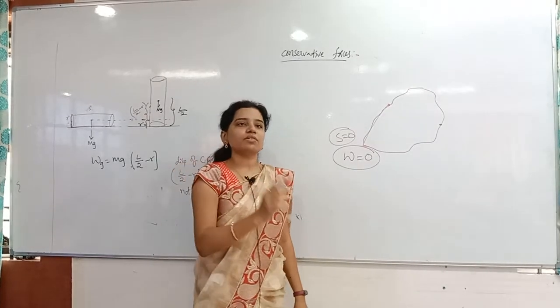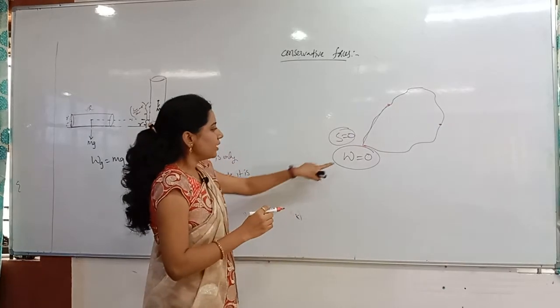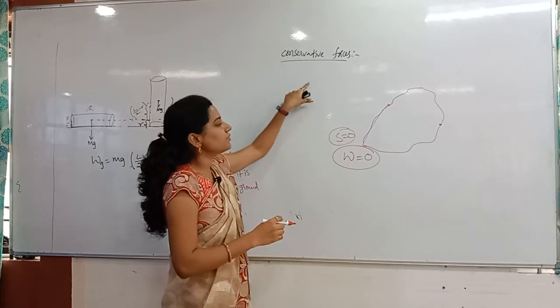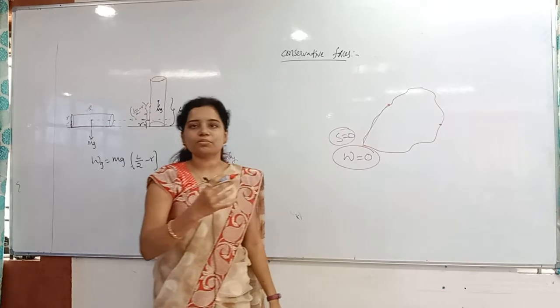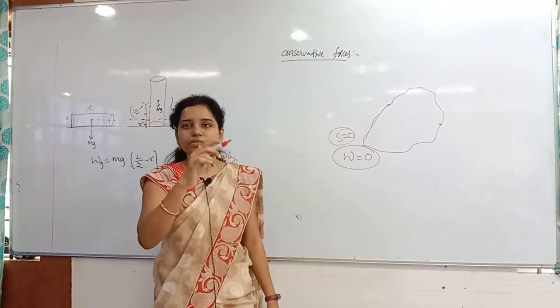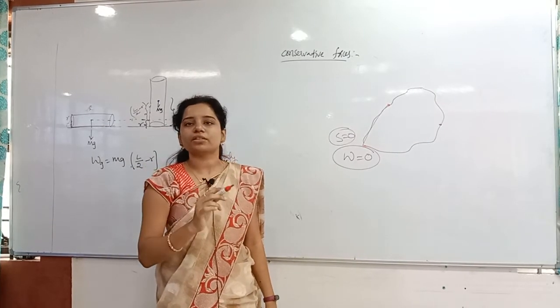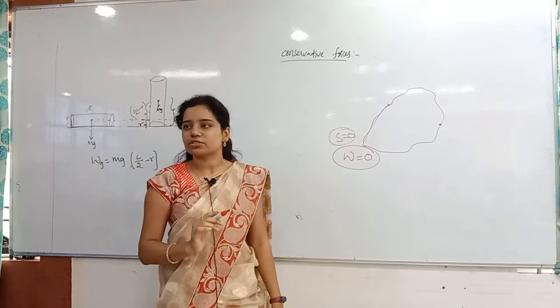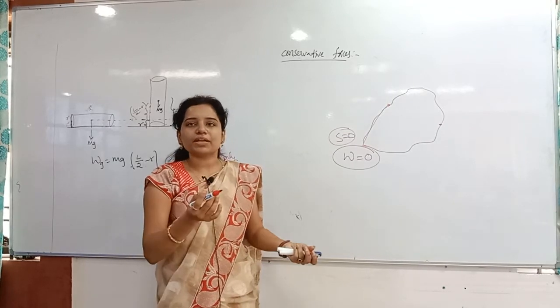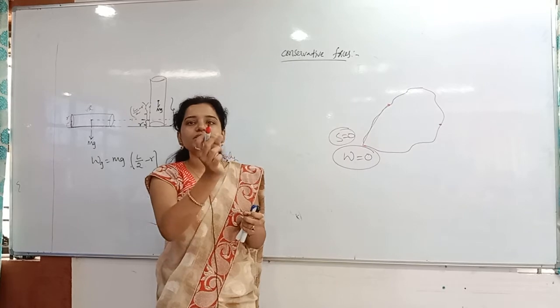So clearly, the forces which do not depend on the path are called conservative forces. They depend only on the displacement.